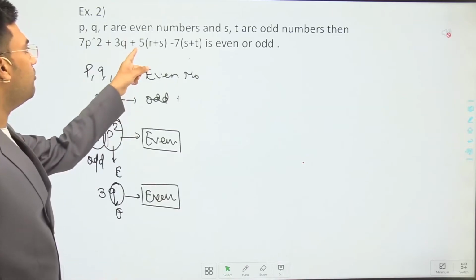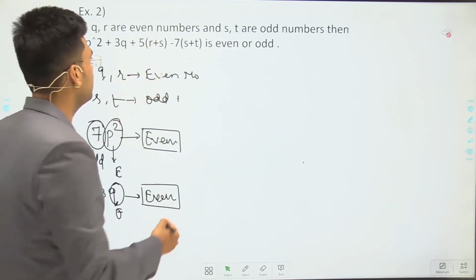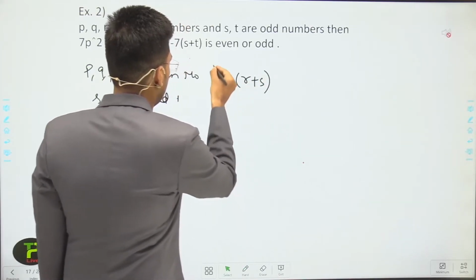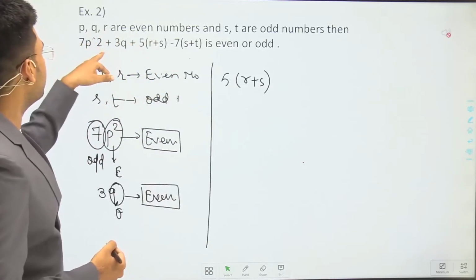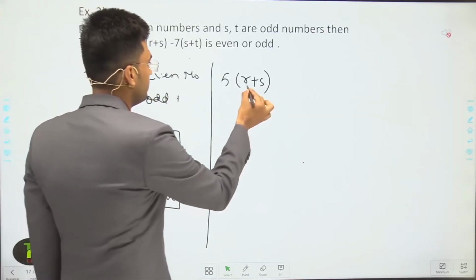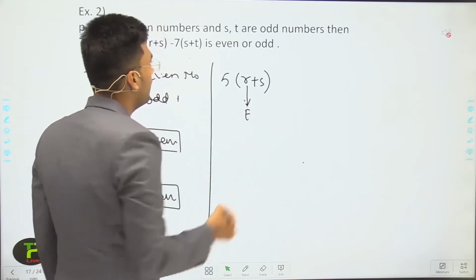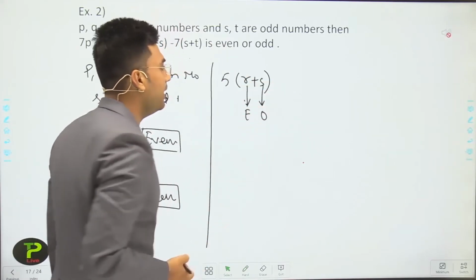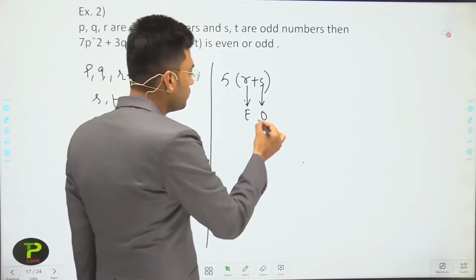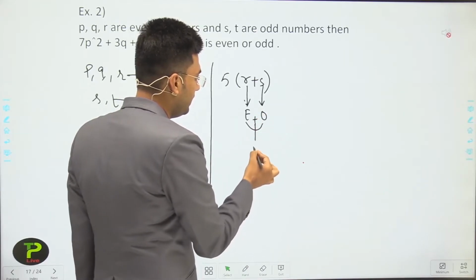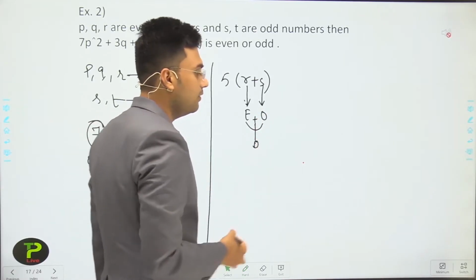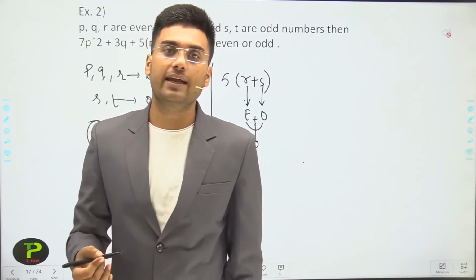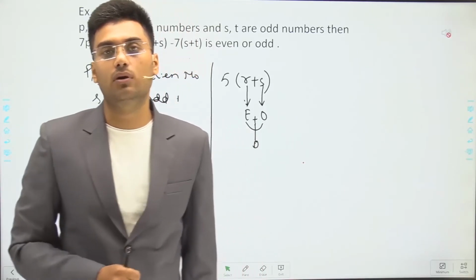After the 3q we have 5 multiplied by r plus s. R plus s means r is what? Even number. S is what? S is an odd number. And even plus odd, we will get an odd number. For example, 3 plus 2 we will get 5. 5 plus 4 we will get 9. Means even plus odd gives an odd number.